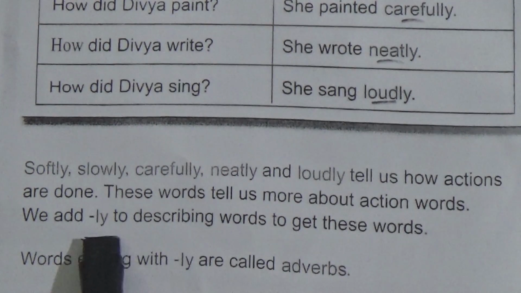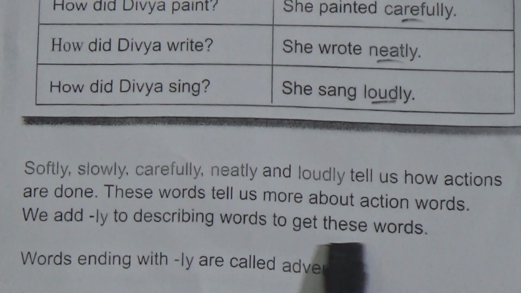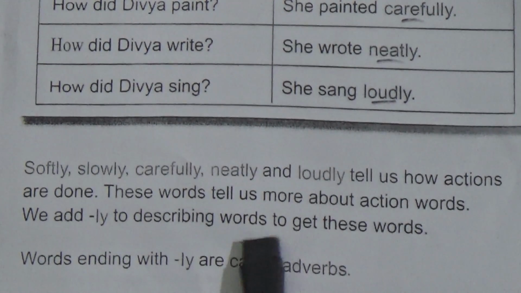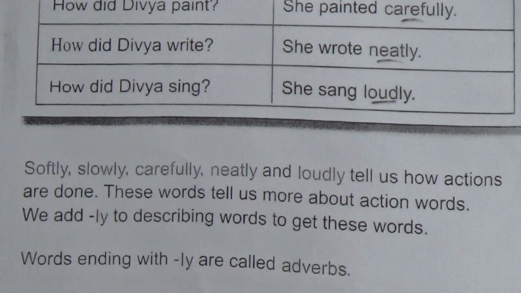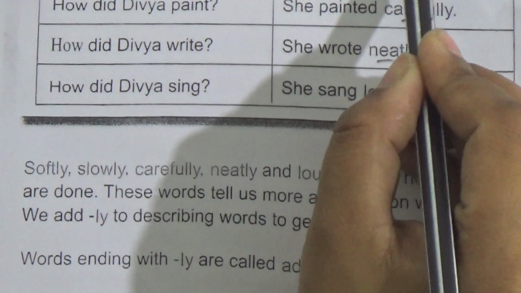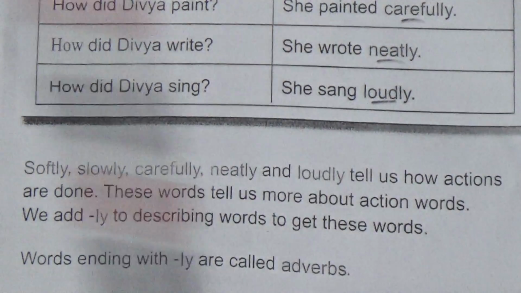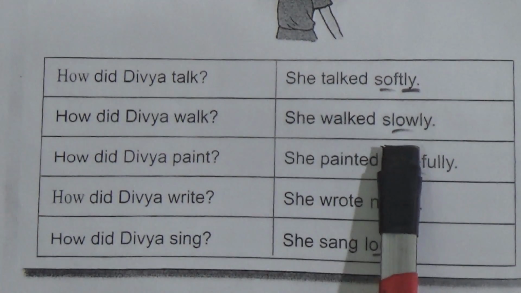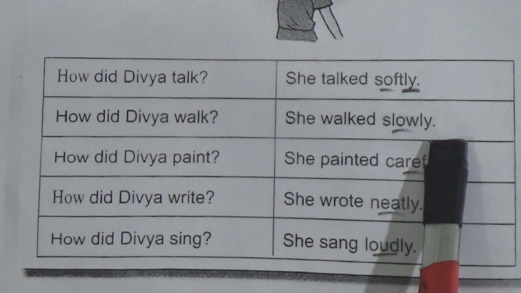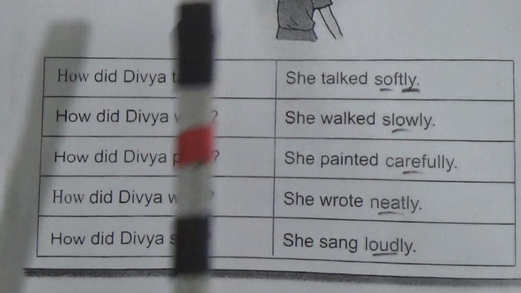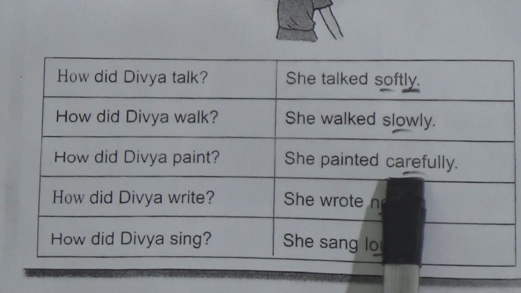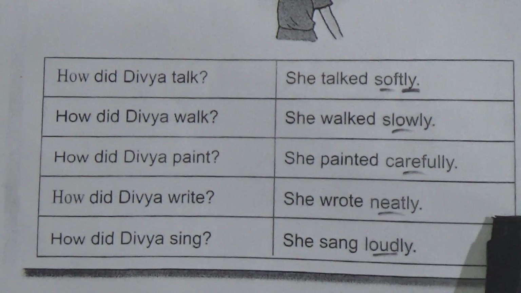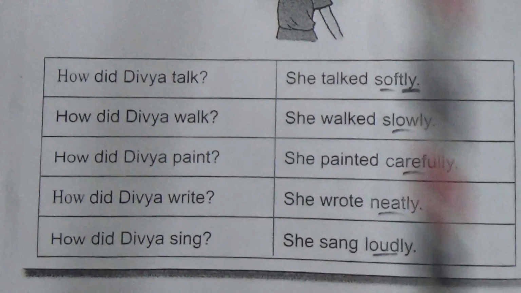We add ly to describing words to get these words. So soft is a describing word, then we add ly. So now these words are adverbs or action words. Slow is a describing word, then we add ly, so we get adverbs. Careful is a describing word and we add ly, and we get an adverb.